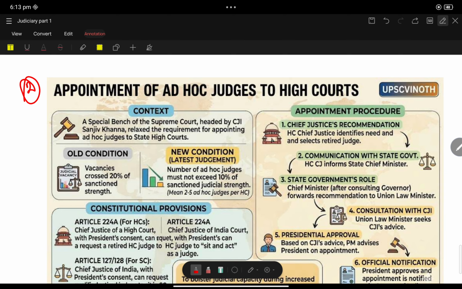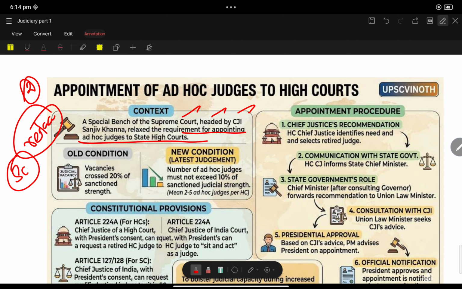Due to the day to day increase, litigation has been increasing exponentially. So ad hoc judges have been handling the cases. Now, due to the greater demand, the Supreme Court relaxes the condition for the appointment of ad hoc judges. A special bench of the Supreme Court headed by CJI Sanjiv Khanna relaxed the requirement of appointing ad hoc judges to the state High Courts.